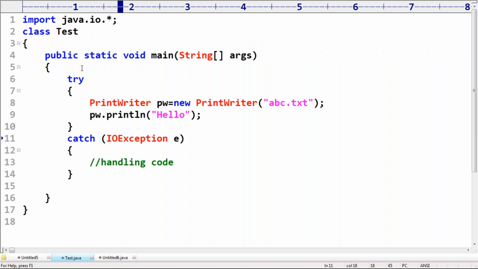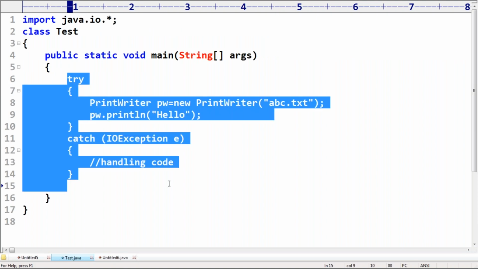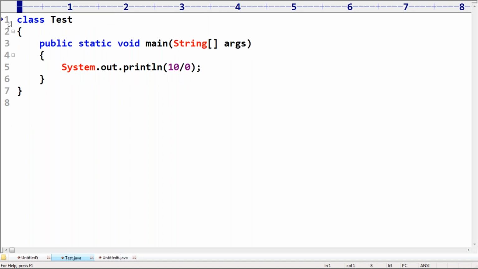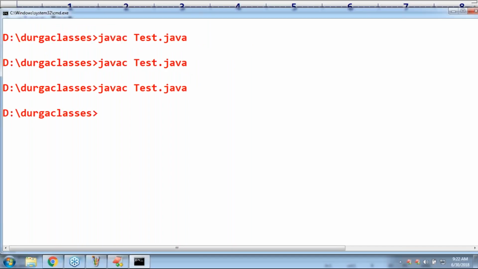Sir, let me go for a small example. Very small example. I'm taking System.out.println of 10 by 0. Assume that, 10 by 0 I'm taking. Now I will ask the compiler, can you please compile? Immediately, the compiler happily compiles, no problem at all.